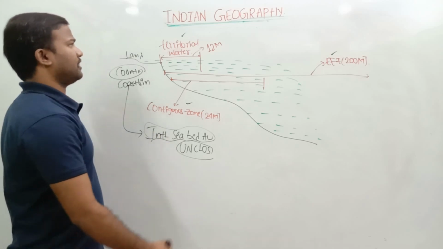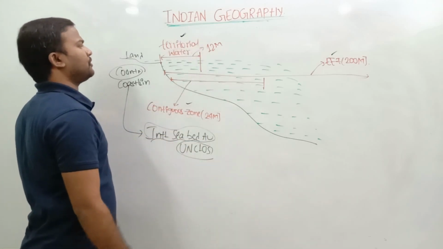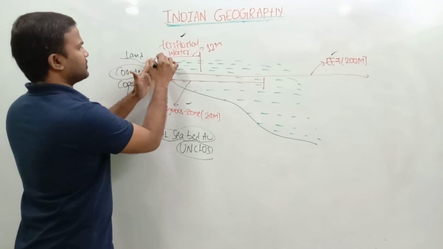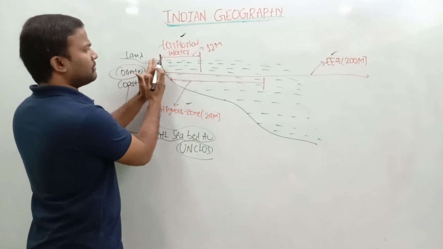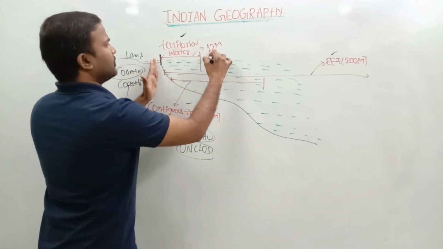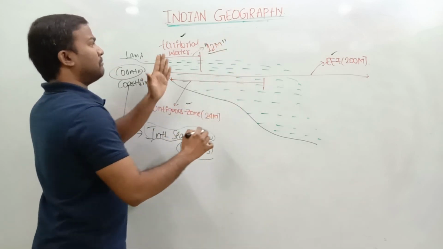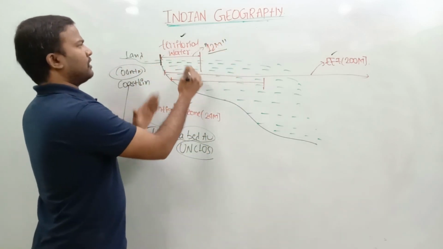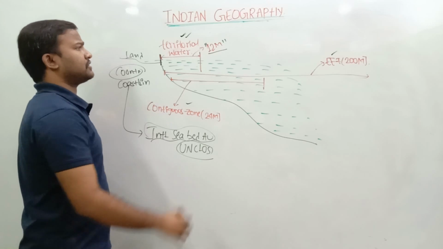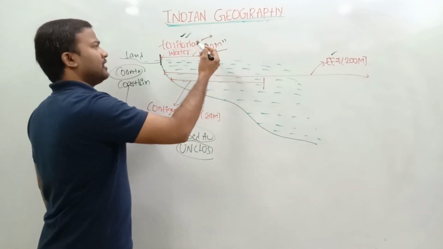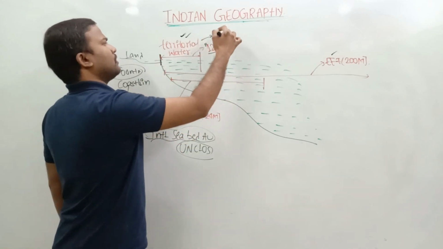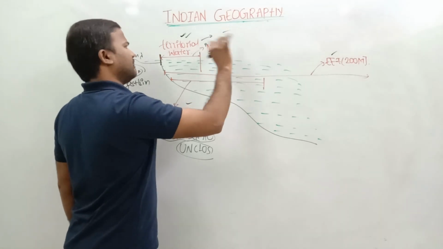First, territorial waters. From the beach, from land, how many kilometers does it cover? 12 miles. Up to 12 miles it is called territorial waters. What is the actual meaning of territorial water? This total water belongs to a certain country.